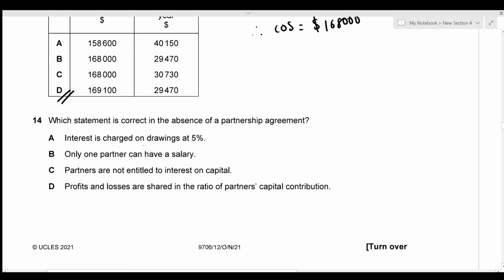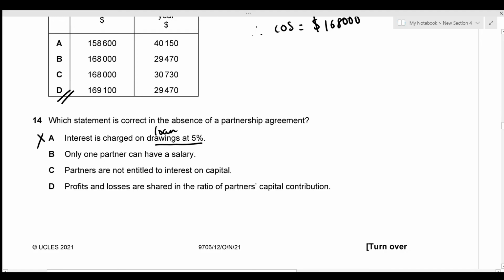We need to figure out which statement is correct in the absence of a partnership agreement. The first one is that interest is charged on drawings at 5%. This is wrong. The interest on loan is actually charged at 5%. So option A is incorrect.